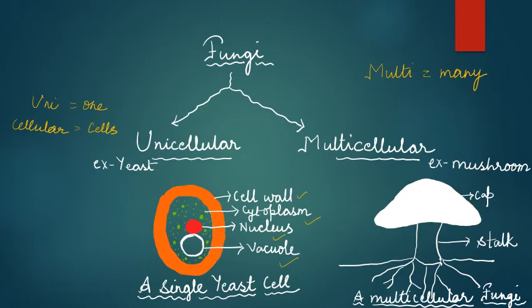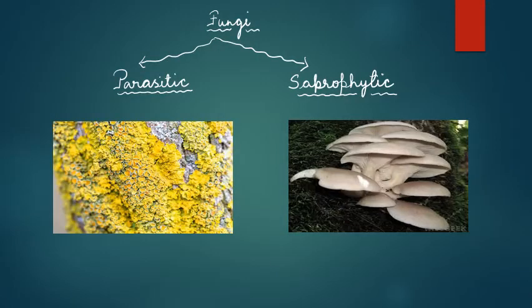So this umbrella or cap shaped part of the mushroom is called the cap, and the part through which it is attached to its host plant is called the stalk. In this way we have seen two types of fungi, or two categories of fungi. One is the unicellular and the other one is the multicellular fungi. We have seen that according to the number of cells, the fungi can be unicellular or multicellular.